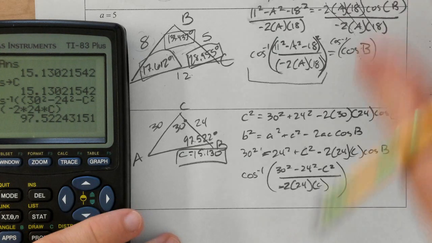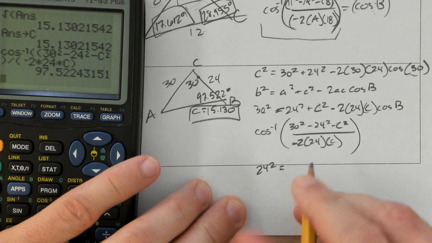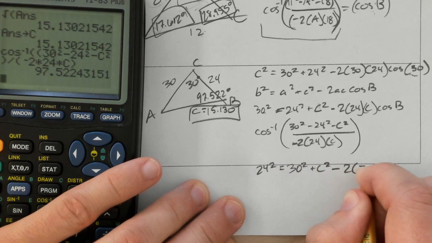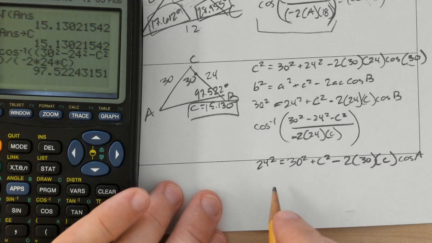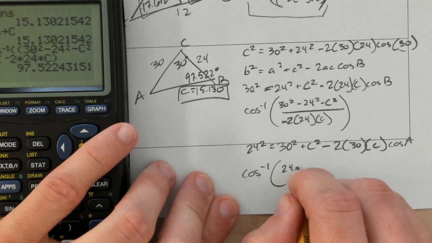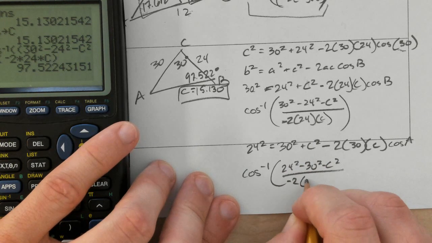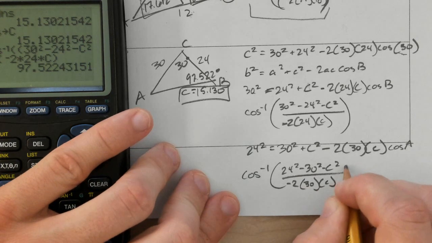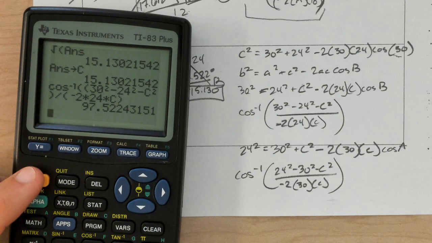And then as I set this up to find angle A, there's side A, 2 times 30 times C cosine A. So I'm going to be typing in the cosine inverse, 24 squared minus 30 squared minus C squared, over negative 2 times 30 times C. And so again, in the calculator, I'm just going to be switching 24 and 30.